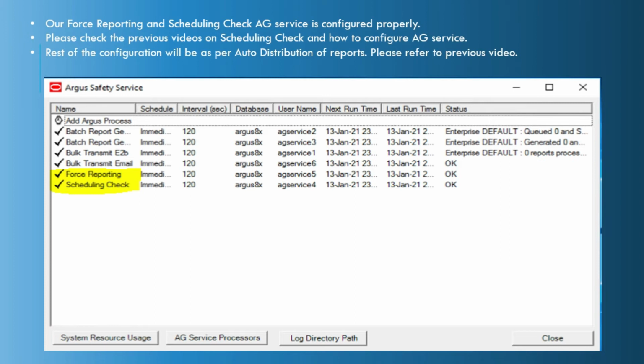And why do we need scheduling check Aegis service? For this also I have created a video, so I am going to share the link for that as well. Please do check that video to understand the functionality of scheduling check service. Apart from the 2 Aegis services, rest of the configuration will be as per the auto distribution of report.